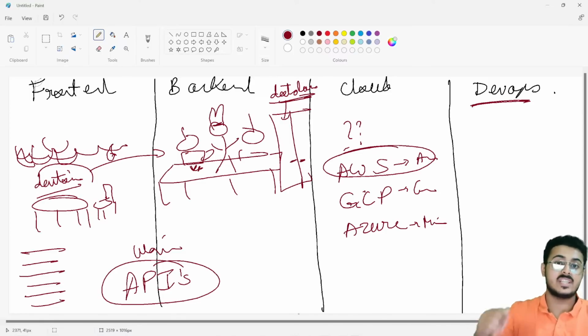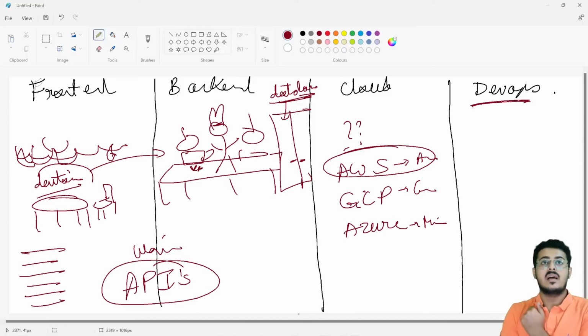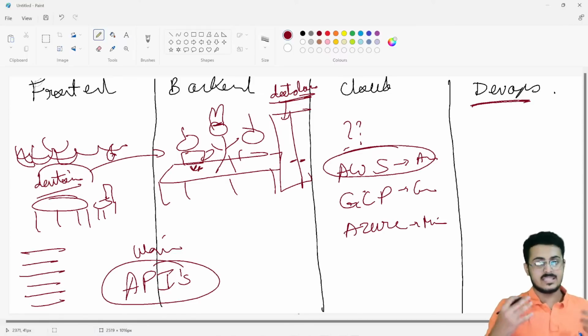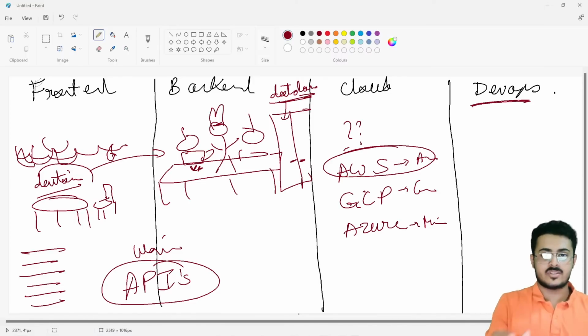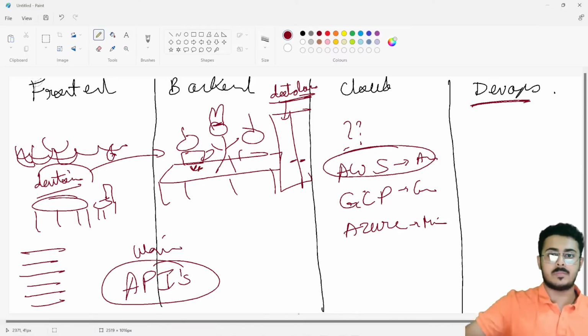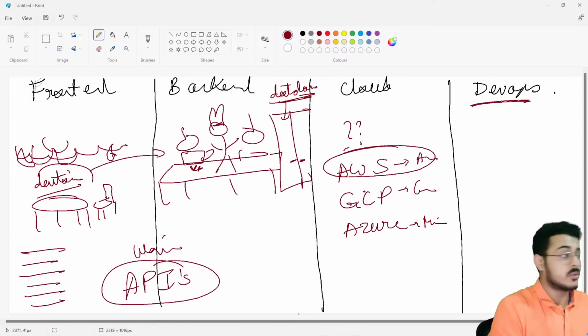So from right over there, the concept of DevOps comes into place. Instead of, for example, this does not happen in a restaurant, but I'm taking this example. Right now your restaurant is functioning. Within a few seconds, 10,000 people came into your restaurant. You only have two chefs. How will you be able to cater to 10,000 people? You don't even have the sitting arrangement for that many people itself.